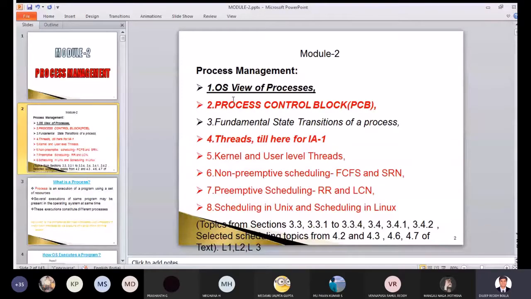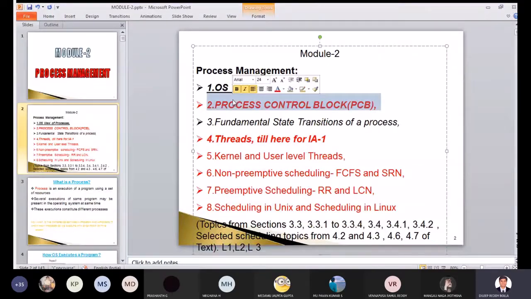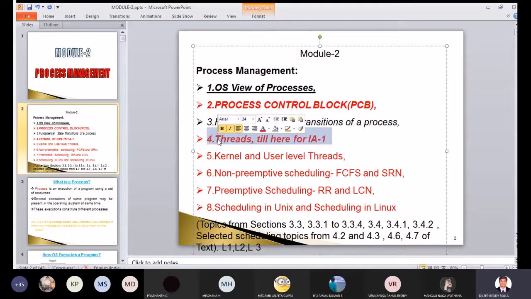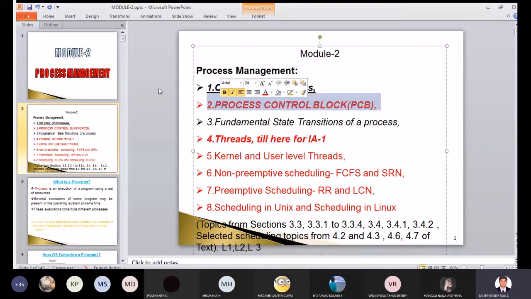Something on this one, process control block. So this you have almost seen. I have just told you the detailed process control block. I will show you some numericals on this. Let us see the fundamental state transitions. We will see numericals and we will go to threads today. So this process control block we are going to complete today.